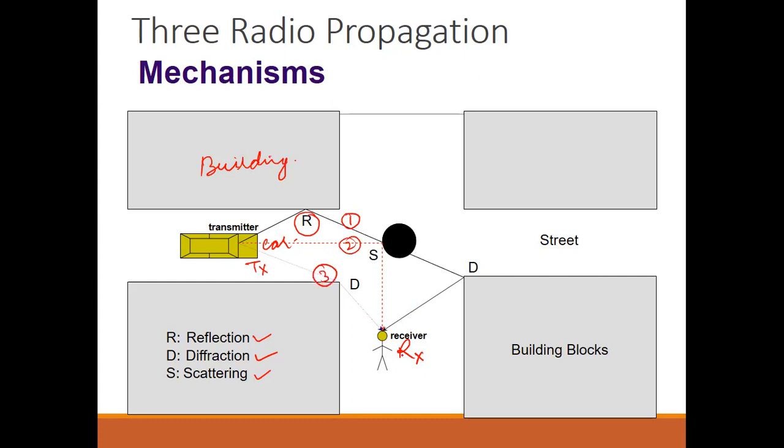So this receiver is getting different types of signals through different ways, and these signals may add constructively or destructively. Whatever signal is received at the receiver may have some phase change, and that phase change can be in a positive or negative manner. Now these signals will get added and the receiver will get the signal.